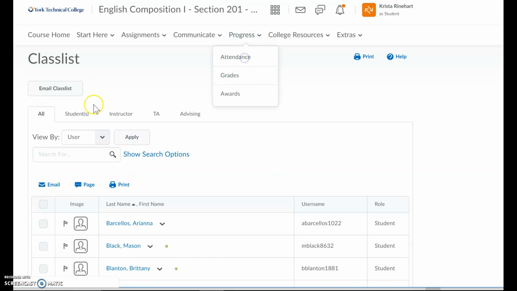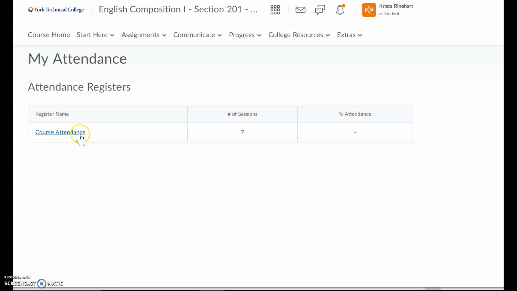Progress, you'll see your attendance for the course in here, okay? And so it'll give you a percentage here. You will have attendance recorded twice a week. The first time will be when you turn in your pre-writing outline, and the second time will be when you submit your essay. So assignment submission counts as attendance, not the number of times you log on or interact in the course. It has to be an assignment that you submit to be counted as attending for that particular session. Okay?